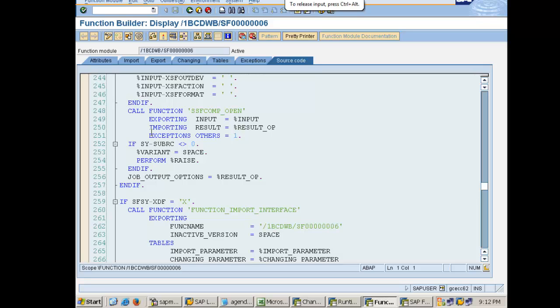Now the second thing, you can see that here it's using some kind of numbers. Now this number depends on a number range.